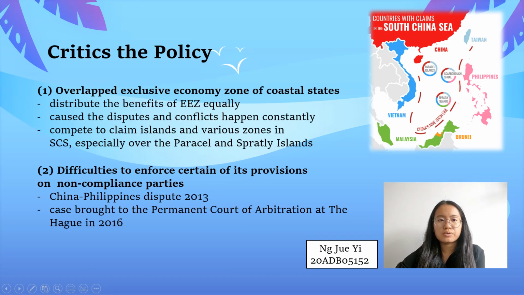Now I will proceed to the critics on the policy. Why the UNCLOS Convention cannot solve the dispute of South China Seas in many years. Here I will list out 2 reasons. The first one is the overlapping exclusive economic zone of coastal states in the convention. According to the convention, the states who share the same EEZ have to share and distribute the benefits and interests of the zone equally. But the terms can't really clearly delimit the benefits and interests to those coastal states with the same EEZ. So it causes disputes and conflicts to happen constantly.